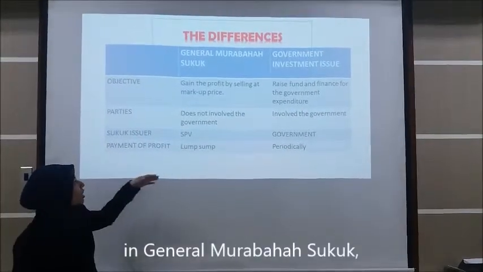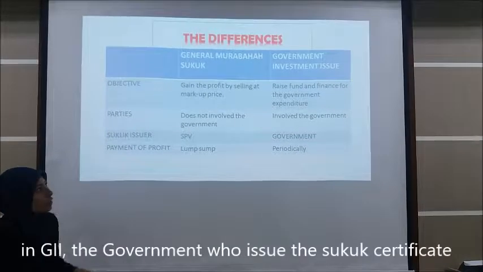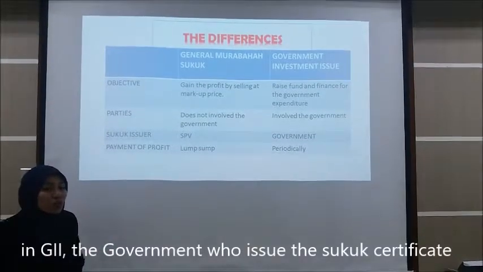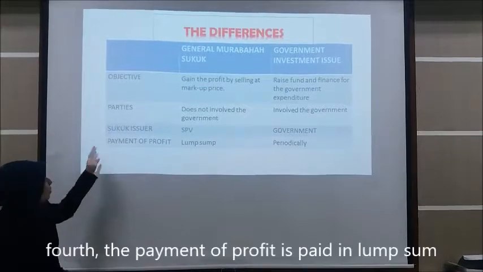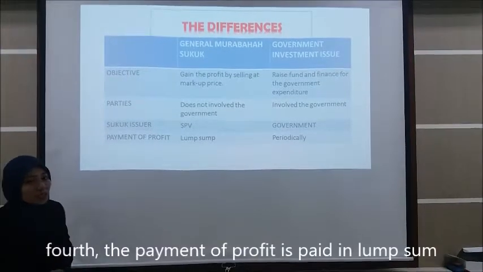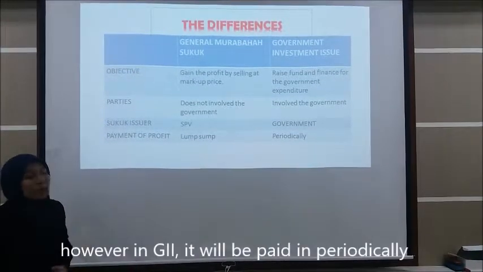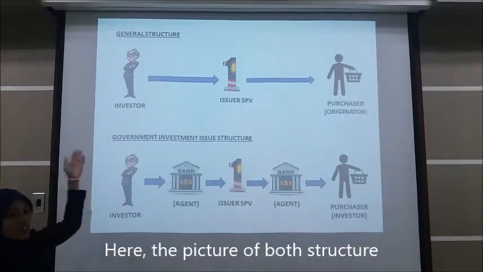In General Murabahah Sukuk, the SPV is the one who issues the certificate. However, in GII, the government will issue the Sukuk certificate. And the third and the fourth is the payment of profit. In General Murabahah Sukuk it is paid in lump sum, however in GII it will be paid periodically. Here is the picture of both structures.